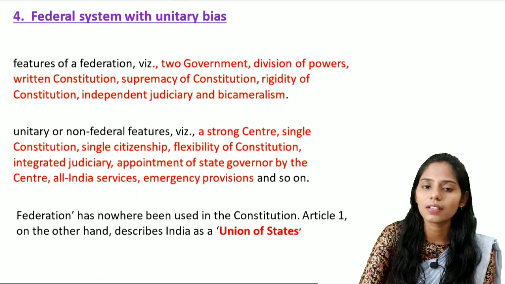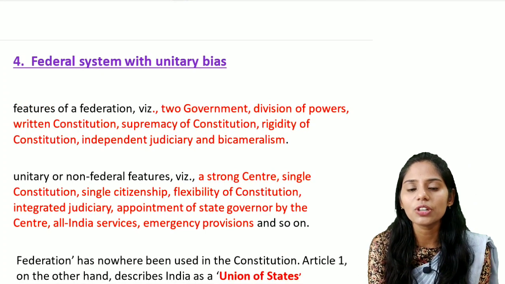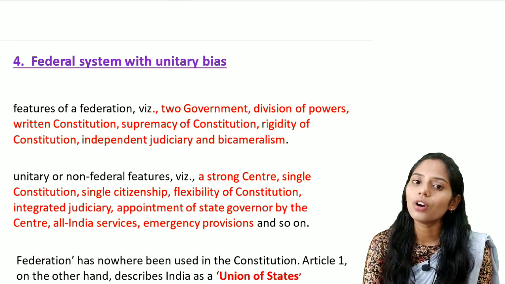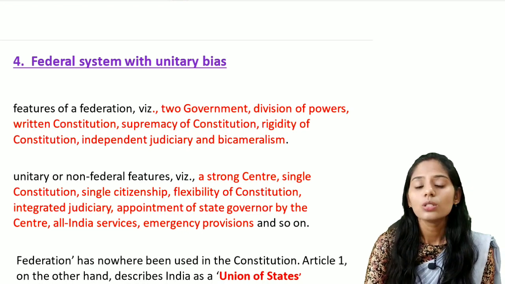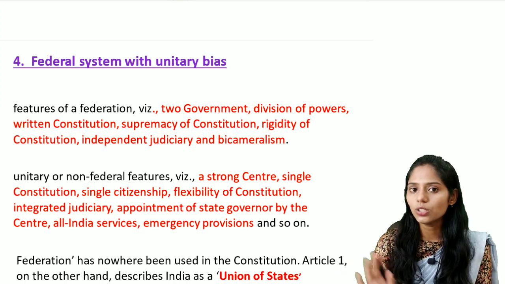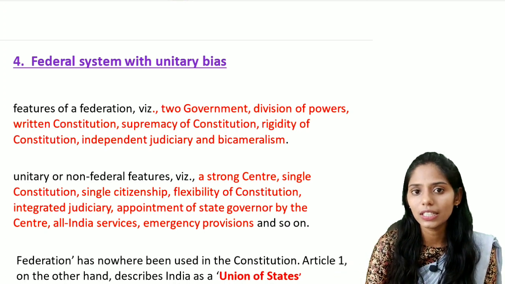It is a federal system with a unitary bias. So what is a federal? There is a proper division of the powers between the center and the state. It is called federal. So what is a unitary? Unitary means the center will prevail over the states. The center is more powerful compared to the state. It is called unitary. So if you see, India contains a federal system with unitary bias.